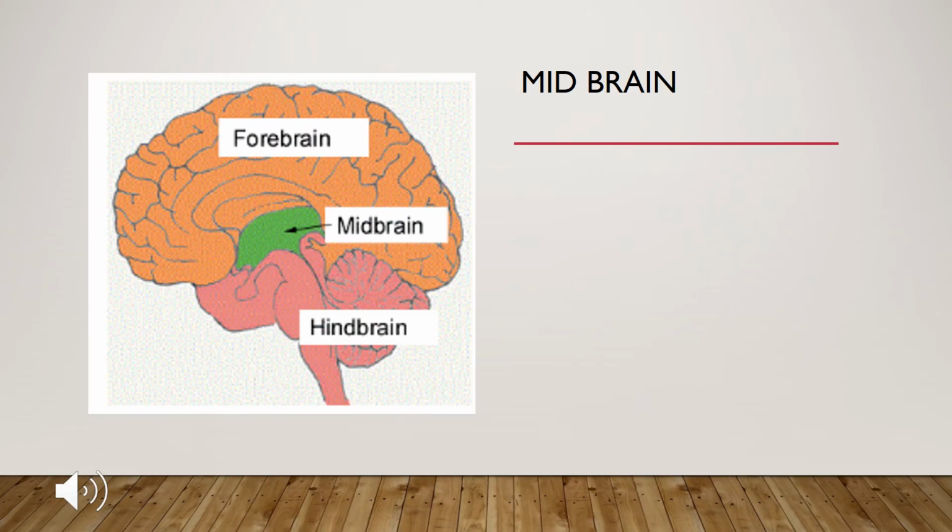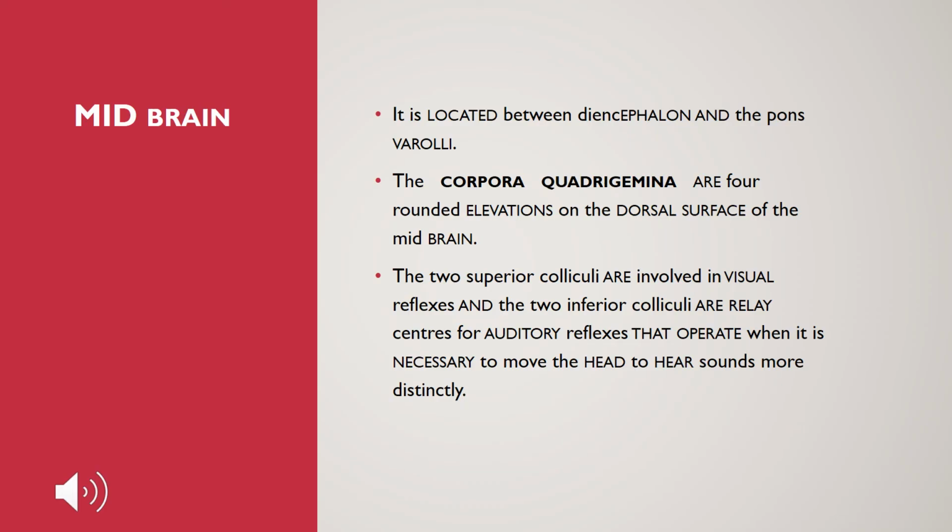After the forebrain, now let us study the midbrain. The midbrain is located between the diencephalon and the pons varolii. The corpora quadrigemina are four rounded elevations on the dorsal surface of the midbrain. The two superior colliculi are involved in visual reflexes, and the two inferior colliculi are relay centers for auditory reflexes. So the midbrain is responsible for visual reflexes and auditory reflexes.